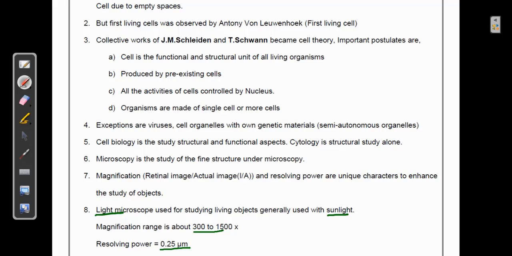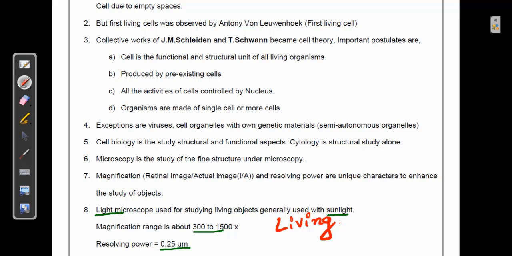That means you can distinguish objects which are nearly 0.25 micrometers apart. Beyond that, this microscope can't help you. And one more important thing is that light microscopes are very useful in observing living things. Whenever you want to observe any living thing, you can use the light microscope.